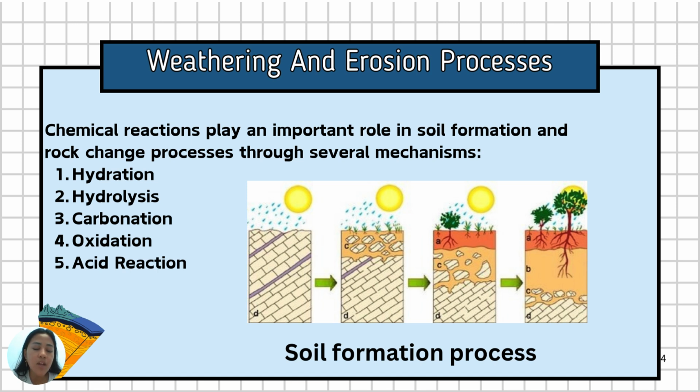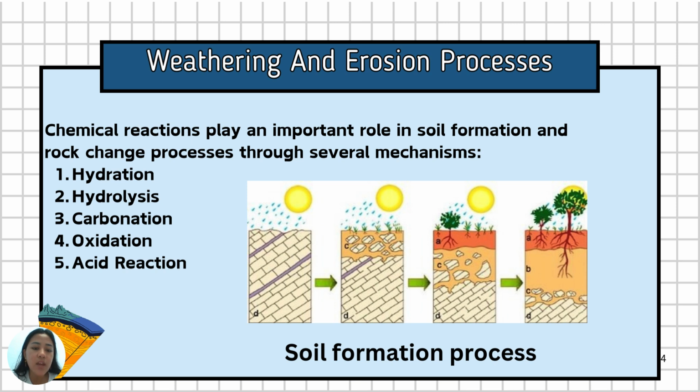Next, carbonation. Carbonation occurs when carbon dioxide in the atmosphere dissolves in rainwater, forming carbonic acid. Next, oxidation. Oxidation is a reaction where mineral reacts with oxygen. This process often occurs with iron containing minerals.